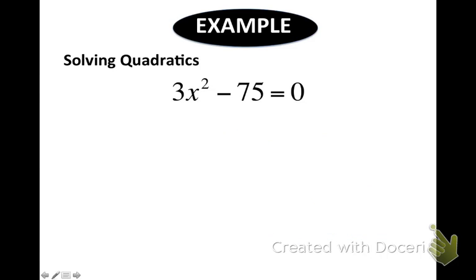All right, put this one down. 3x squared minus 75 equals 0. See if you can solve this one on your own. 3x squared equals 75. Yes, that is correct.